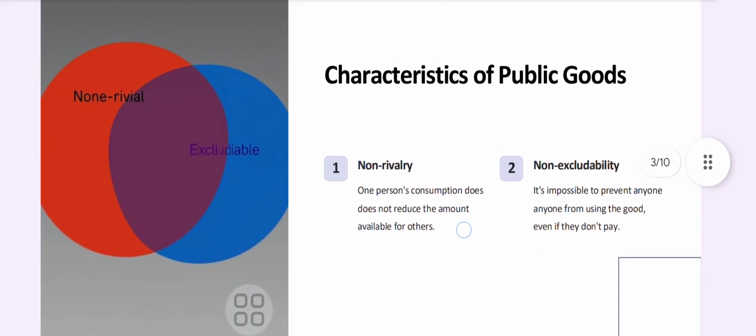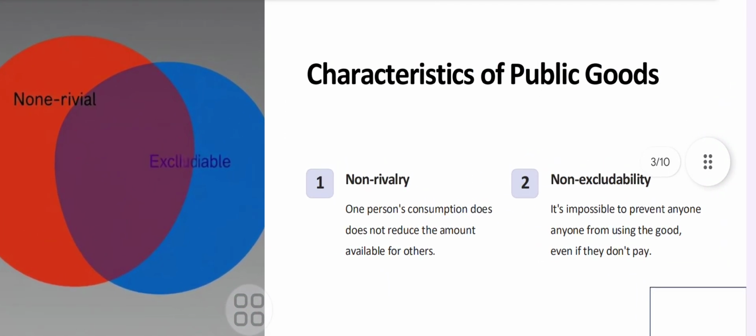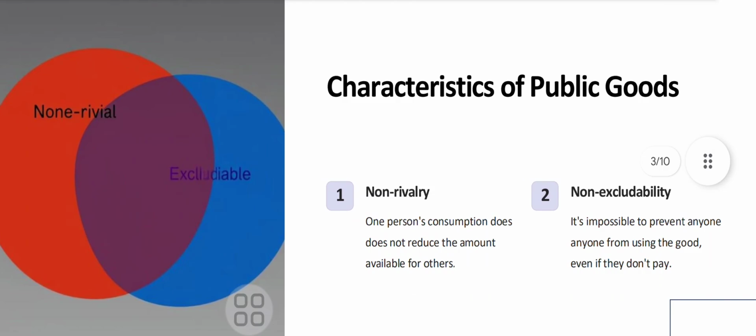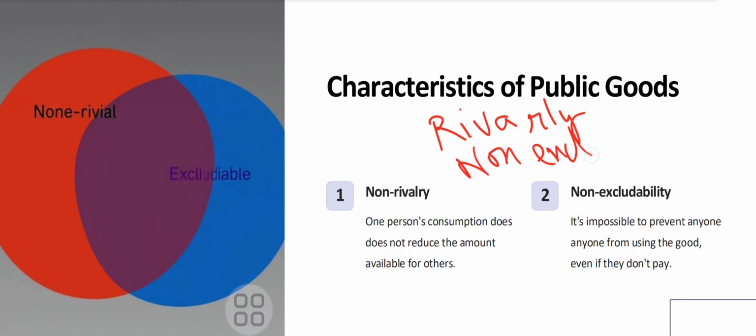And then we come to characteristics of public good. Now there are certain characteristics. What are they? Non-rival and non-excludable. So there are two characteristics which are important. We have two concepts, rivalry and excludability. So here one person's consumption will not reduce the amount available to others. That is non-rivalry. And what is non-excludability? So here both the things are non-rival and non-excludable.